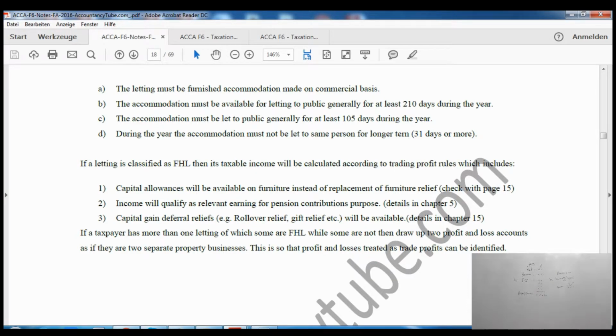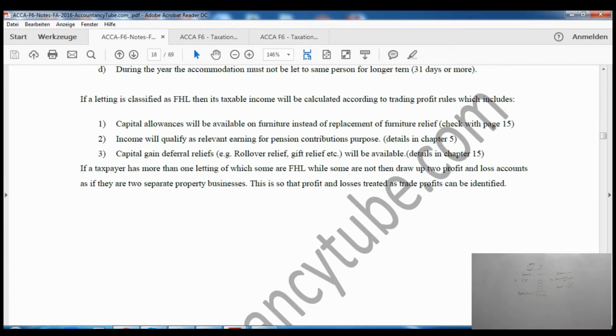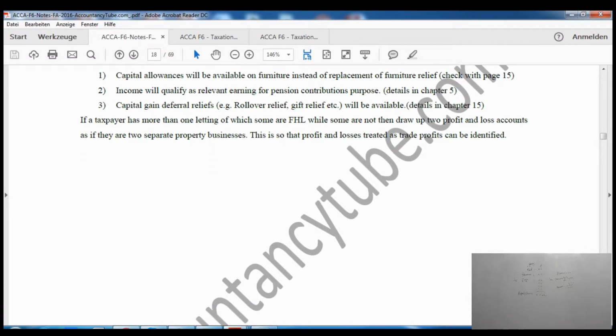Now, what are the benefits? Now let's look at the benefits. Capital allowances will be available on the furniture instead of replacement of furniture relief. As I said earlier when we were reading replacement of furniture relief, it will not be available on the furnished holiday letting. So capital allowances will be available on the furnished holiday letting.